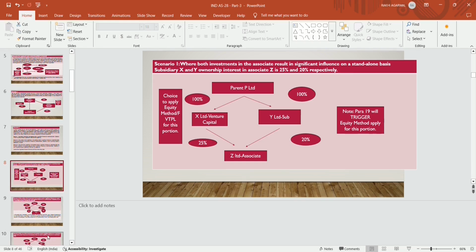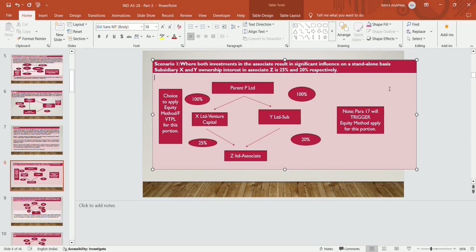But for the normal portion, for Y Limited, because it's a normal organization and it has significant influence, if Y Limited meets all the following conditions of para 17, that it is not a listed company and it is not in the process of listing, and its ultimate parent will consolidate the financial statements for public use, and other subsidiaries or other entities do not object if Y Limited does not prepare CFS.